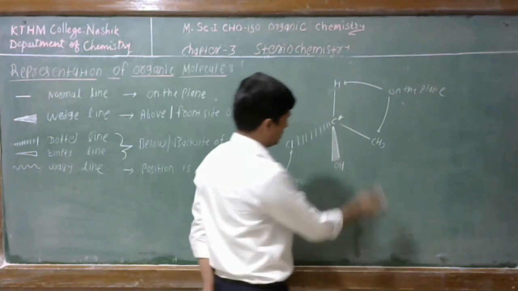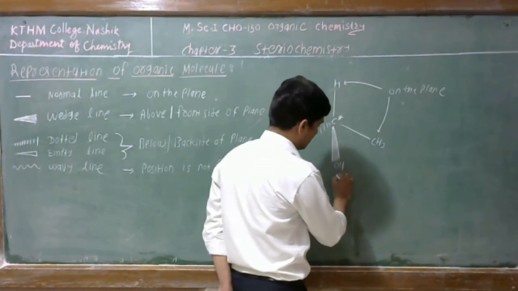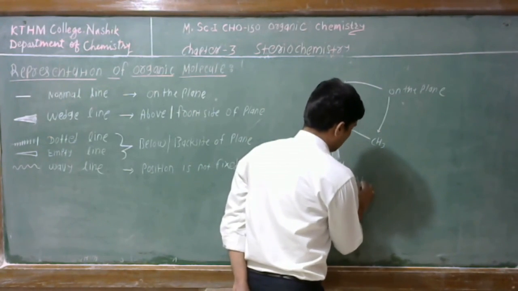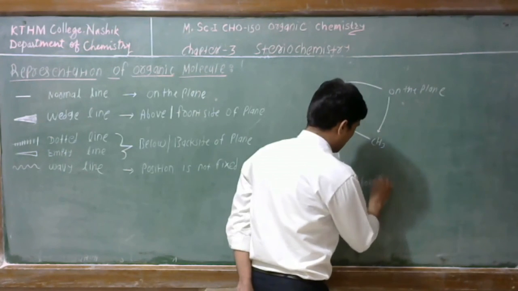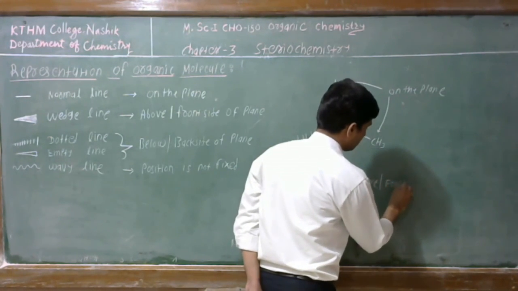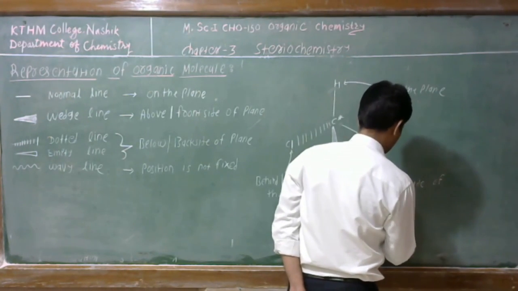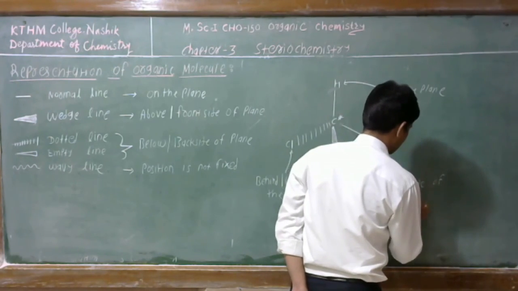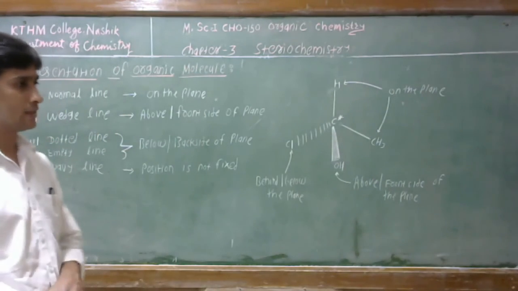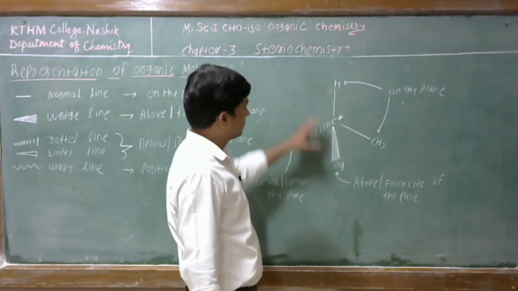And the hydroxyl group is attached to the carbon atom by a wedge line, therefore we can say that this hydroxyl group is above the plane or front side of the plane. This is very important information that we will need at a further point.